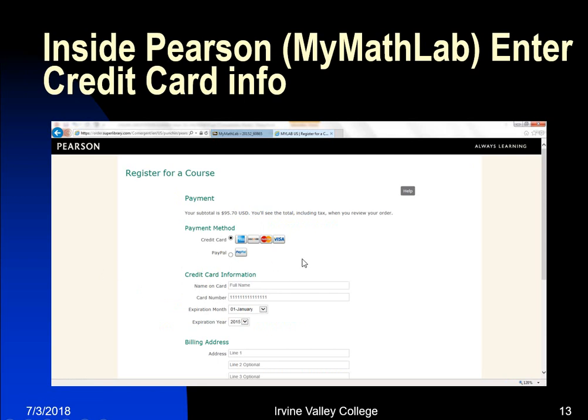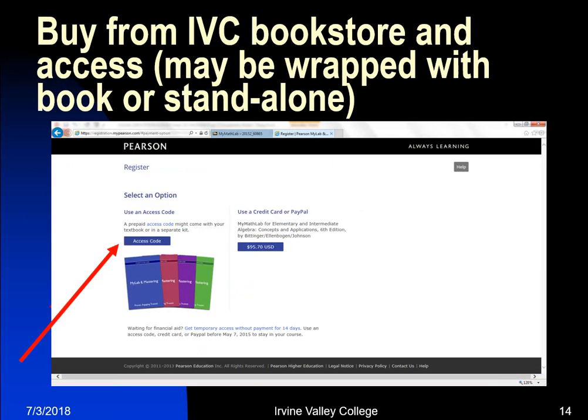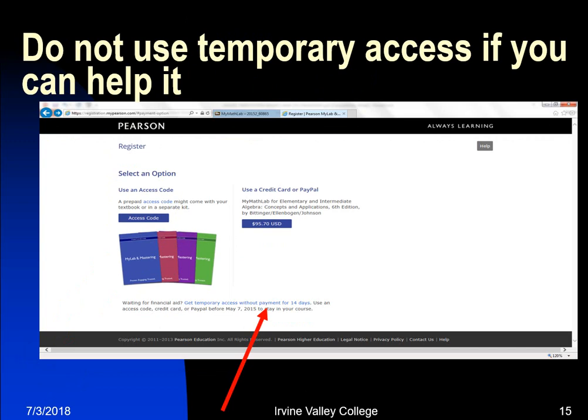Now, if you are registering and buying the access via the online purchase, you have to enter your information, but make sure that when it asks you to enter an email address, you enter your IVC or Saddleback email address. Please do not enter your Gmail or Yahoo address. Now, if you go and purchase the access code from our bookstore, you have to click on that thing, and it's going to allow you to enter a very, very long password kind of thing, and then you'll be able to get access. The access is immediate. You do not have to wait.